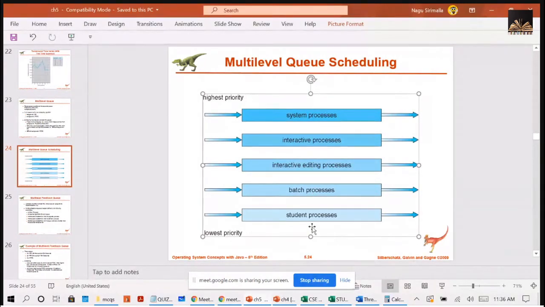You are getting me? It is very simple, ma. Instead of having one ready queue, we have multiple ready queues, and those queues are kept according to their priorities, that is the foreground and the background. The foreground will have the highest priority processes, and those will get the first chance to use the CPU.